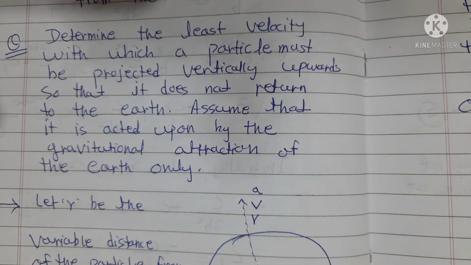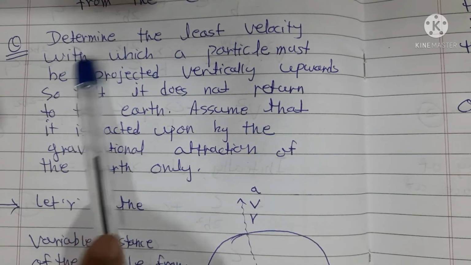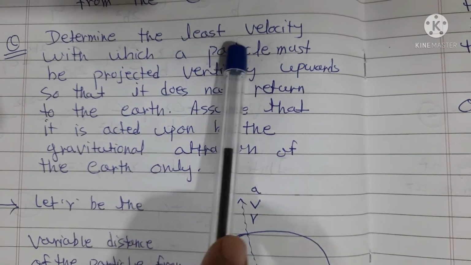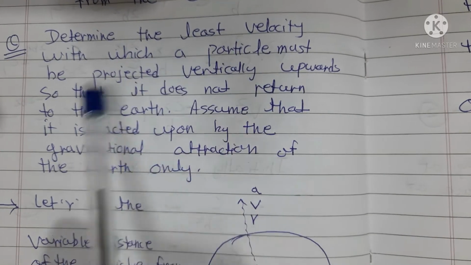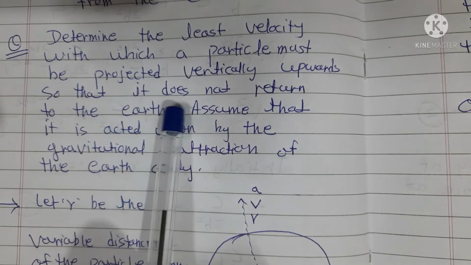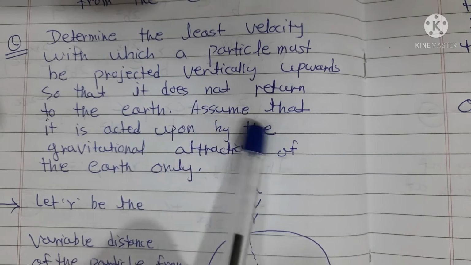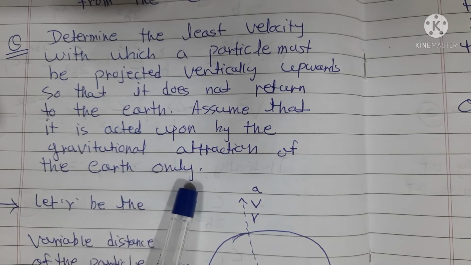Therefore, whenever we consider such kind of problem, there is some logical flow, or some line of action, that we have to follow. Now let us study this logical flow with the help of an example. Consider the example given in the Nirali publication book: determine the least velocity with which a particle must be projected vertically upward so that it does not return to the earth. Assume that it is acted upon by the gravitational attraction of the earth only.